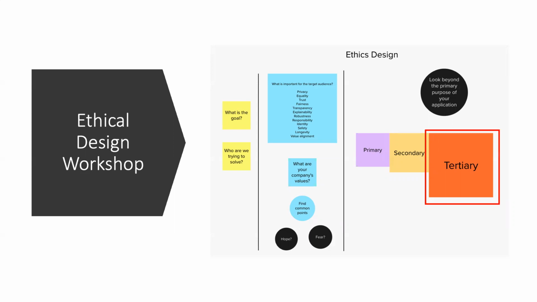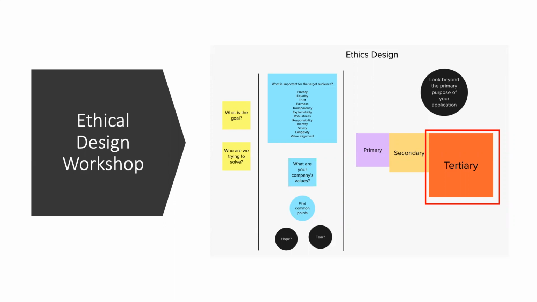And the next is the tertiary layer. This is important because this is where we get to think about unintended or unforeseen effects of the application. It could be good or bad. It's not always bad, or always good. In any case, they always surprise us, and they start cropping up after users have had their hands on the product.